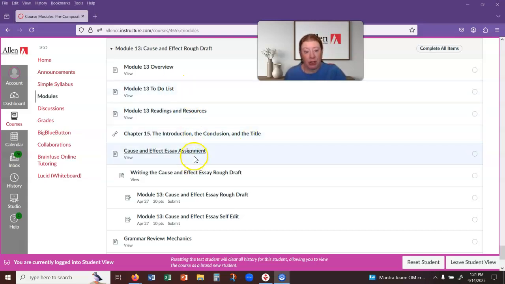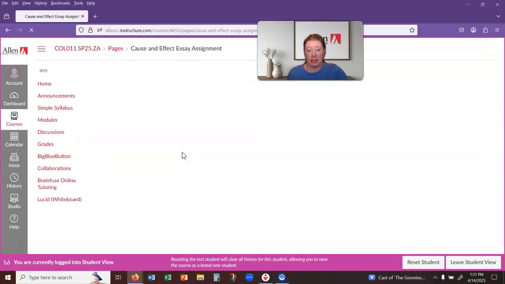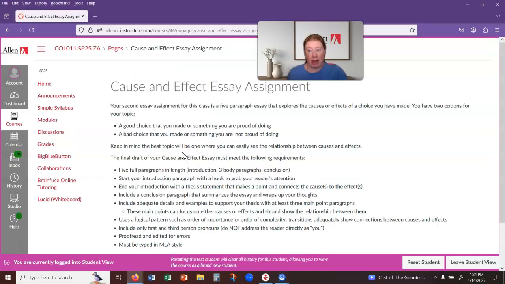So for the purposes of Module 13, they're not necessarily new readings, a kind of review of stuff that we've looked at, and so some suggestions for what to look over. There's the cause and effect essay assignment again, so reminder that you are choosing for your topic either a good choice that you're proud of doing so you can map out the effects of something that you did that was positive, or something that was negative that was a bad choice, something you're not proud of doing, what happened as a result.